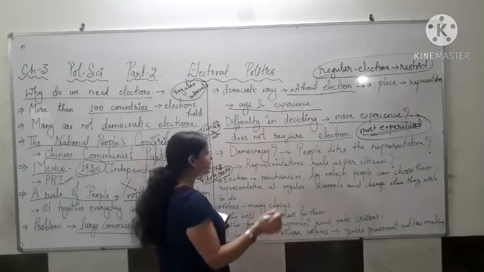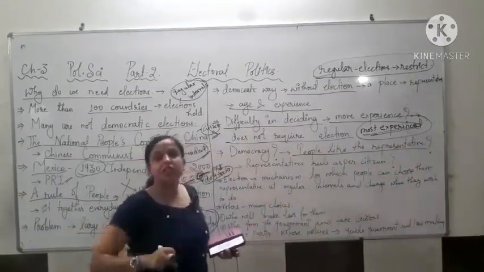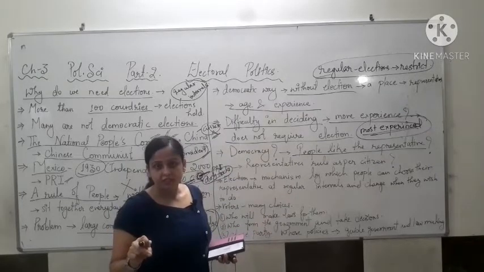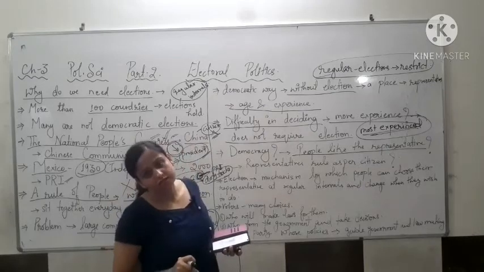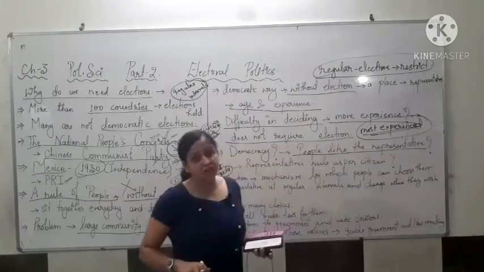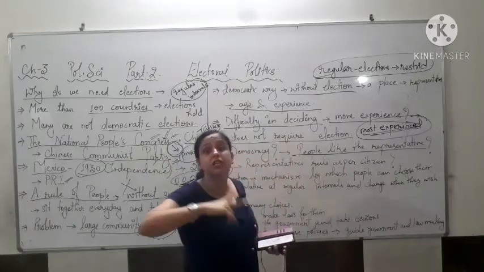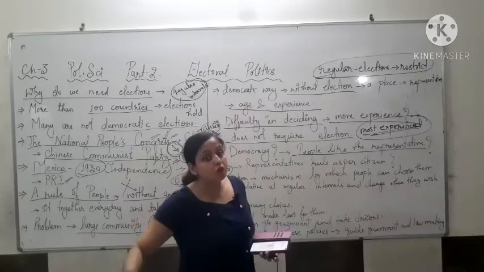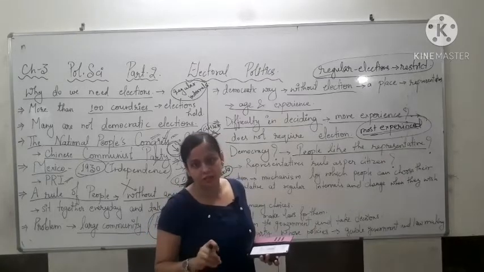Because whether the people like that representative or not is also a factor in democracy. So if this kind of selection process is kept, this will not be the democratic way to choose a representative.